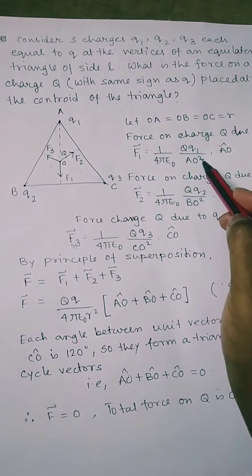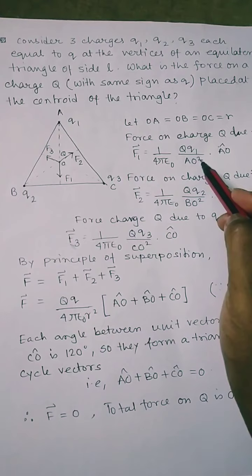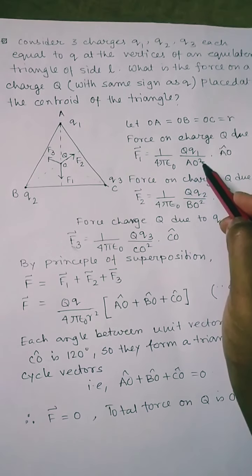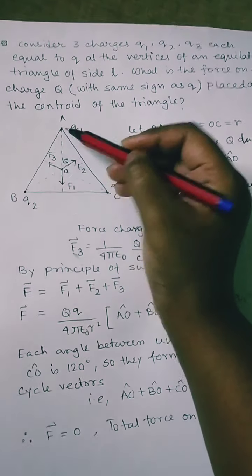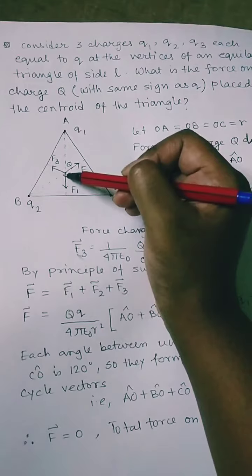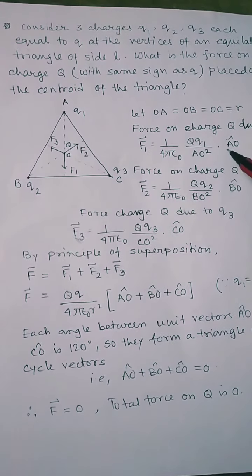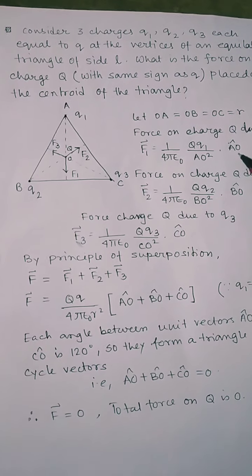Why AO square? Because according to Coulomb's law, the force is 1 by 4 pi epsilon naught q1 q2 by r square, where r is the distance between the two charges. In this case, the distance between charge q1 and capital Q is AO. So AO square into AO cap. AO cap is the direction vector or the unit vector.